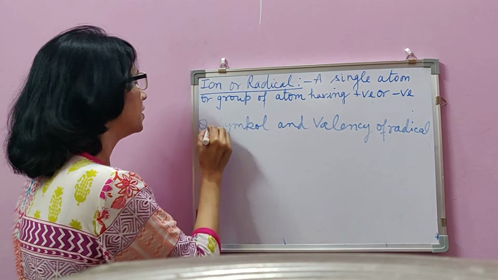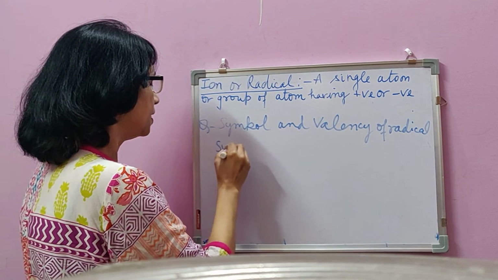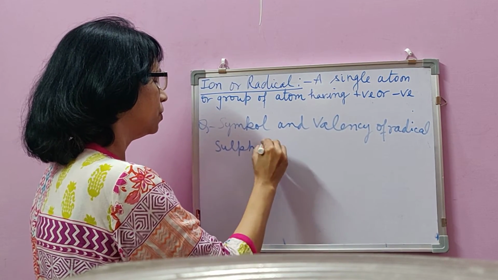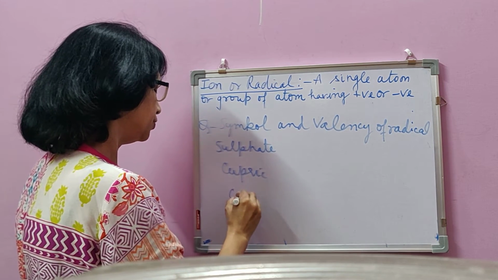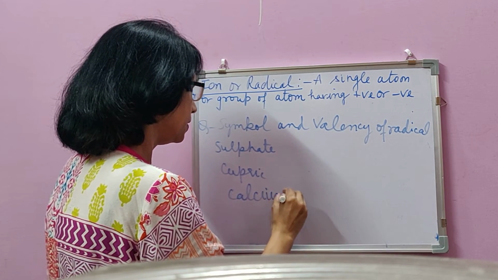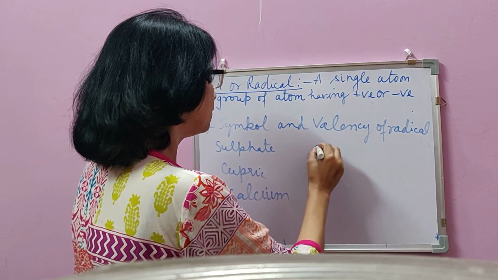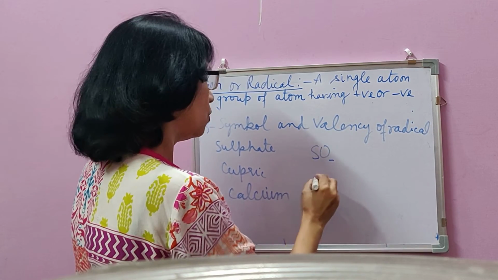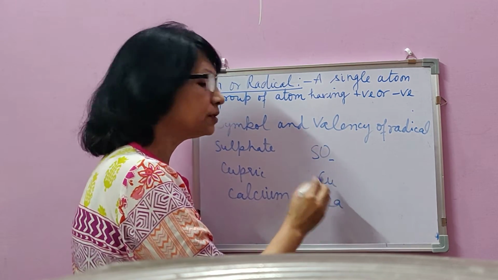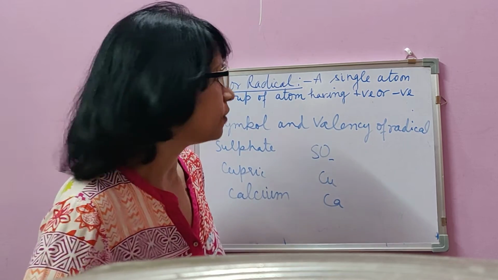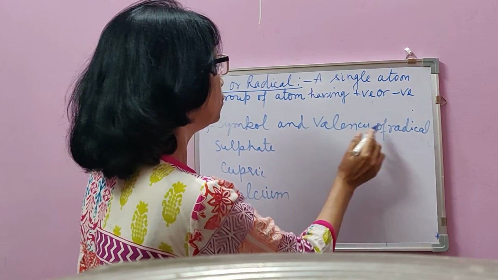The question is given: write symbol and valency of following radicals, and names are given, like sulfate, or cupric, or calcium ion, etc. So when you write symbol and valency, please don't understand that for sulfate you have to write SO, or for cupric you have to write Cu, or for calcium you have to write Ca. No. This is not symbol of radical. Symbol of radical is its formula. So the term is symbol, but actually you write formula.